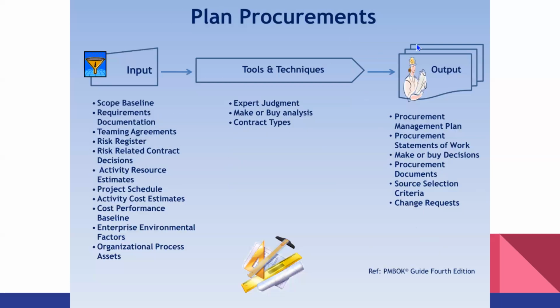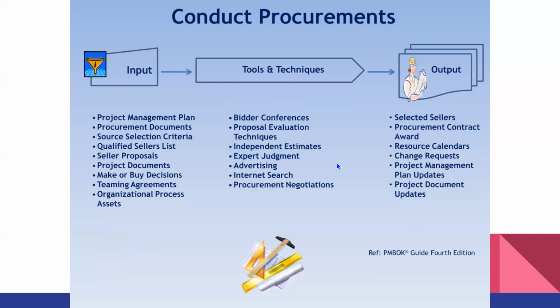And then after your procurement management plan is finished and everything is done, you can participate in the execution phase, in the project execution. This is called conduct procurement.